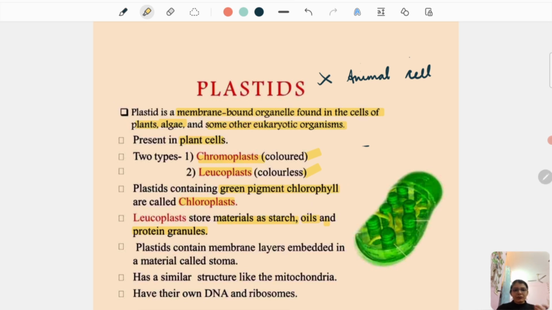They contain seeds which will give you oil. So all these things are stored in the plastid. Plastids contain membrane layers embedded in a material called stroma. It has a structure similar to the mitochondria, and they also have their own DNA and ribosomes just like mitochondria.